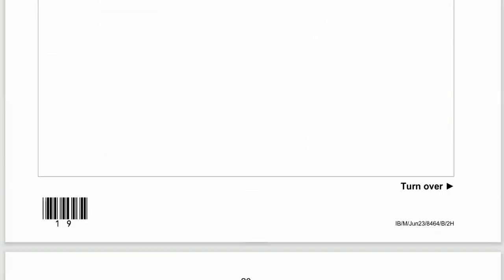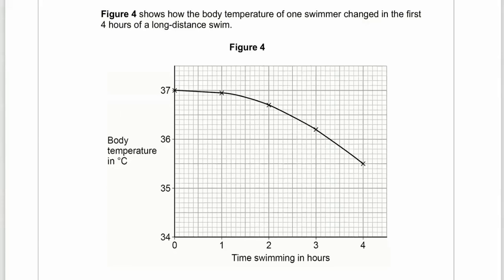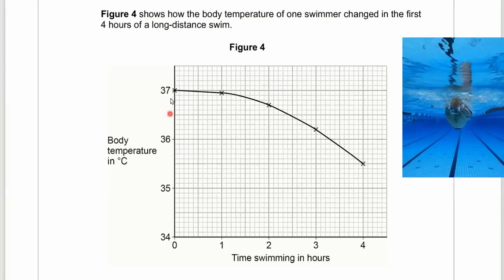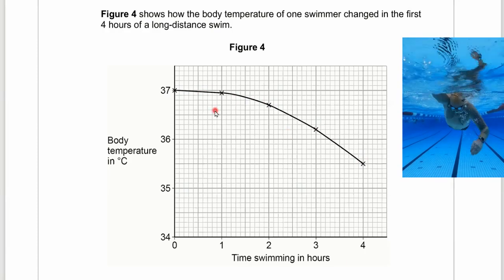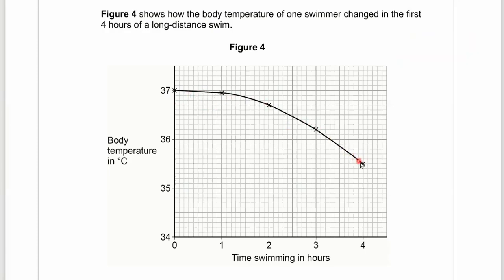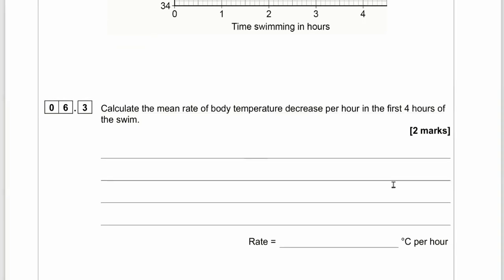Moving on to 6.3, we're going to look at a little graph here. Figure 4 shows how the body temperature of one swimmer changed in the first 4 hours of a long distance swim. If we look at the y-axis, which has body temperature, we can see over time it's decreasing. You can see the time on the x-axis, and over time the temperature of the swimmer is decreasing.